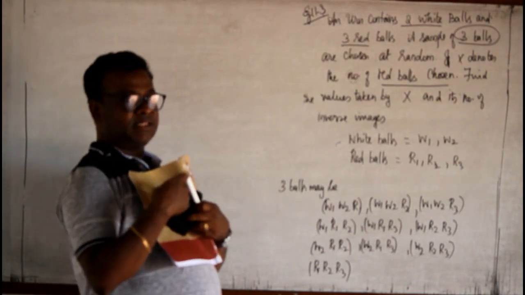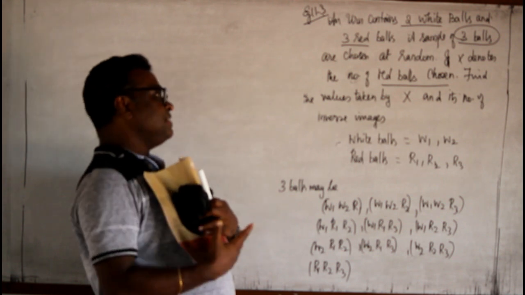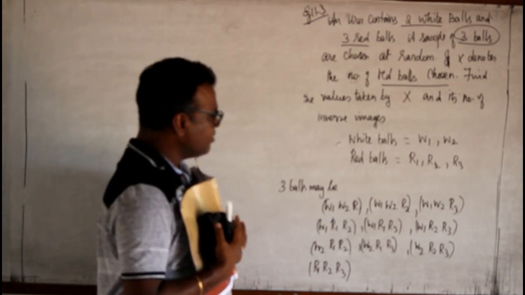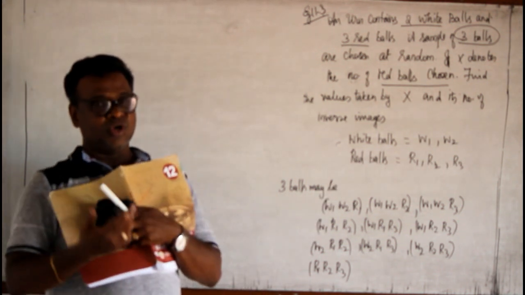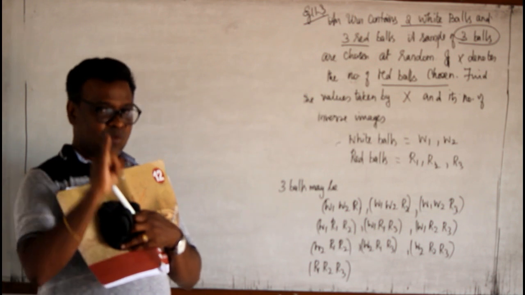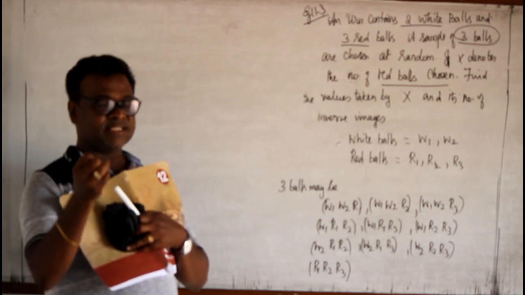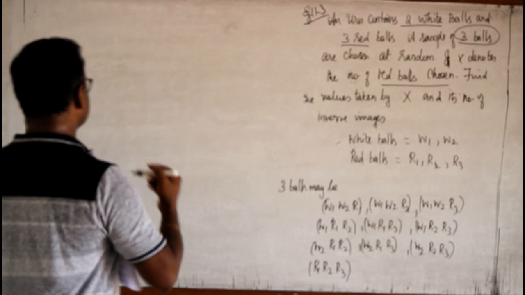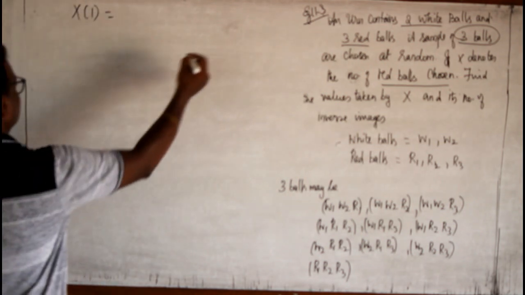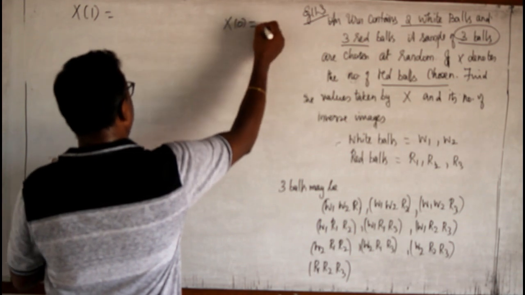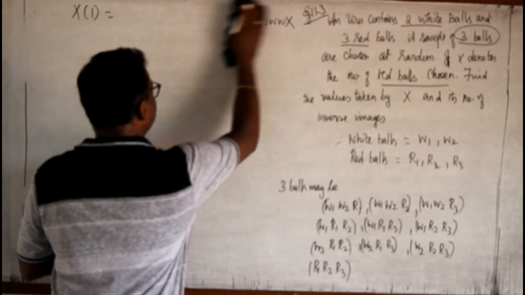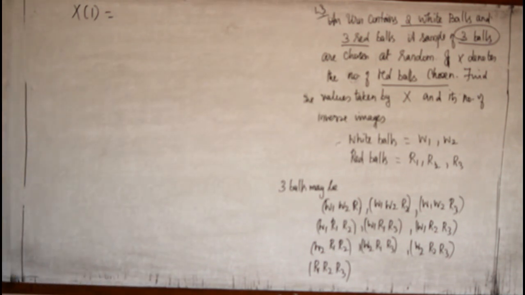Now, when we go for three red balls, what are the possibilities of three red balls? If all three are white, we don't have three white balls. So, I can have at least one red ball to be there. So, one red, then two reds, then three reds. So, what are the successes? X of 1, because we do not have X of 0. All the three being white, we do not have. Therefore, 0 successes cannot happen.